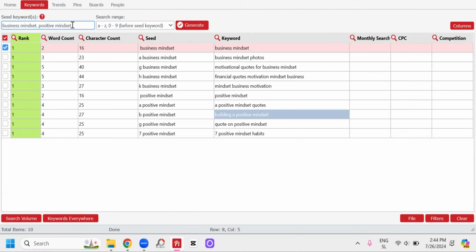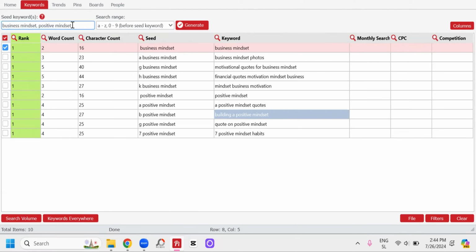If you put in more keywords, it takes forever to find all the keywords that you want. So usually I choose before and after seed keyword. That means these 2 are seed keywords. It's always going to find keywords that have something in front of the seed keyword.